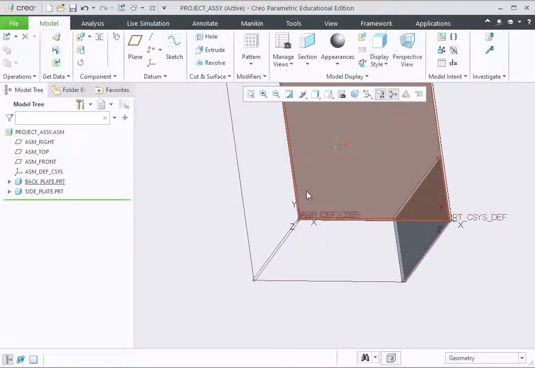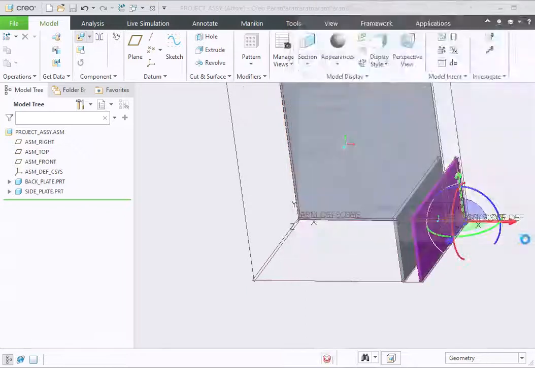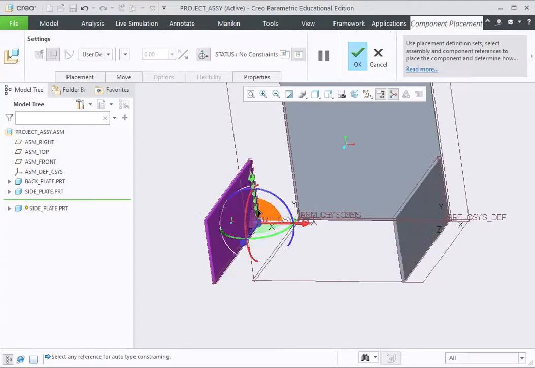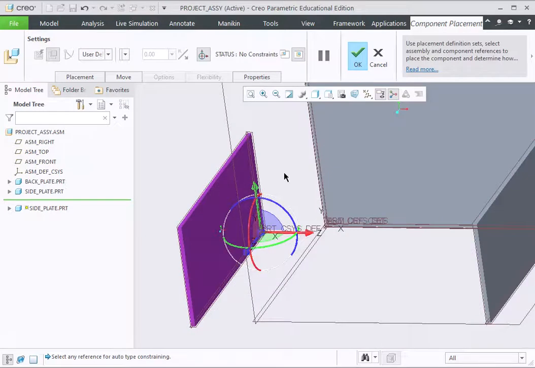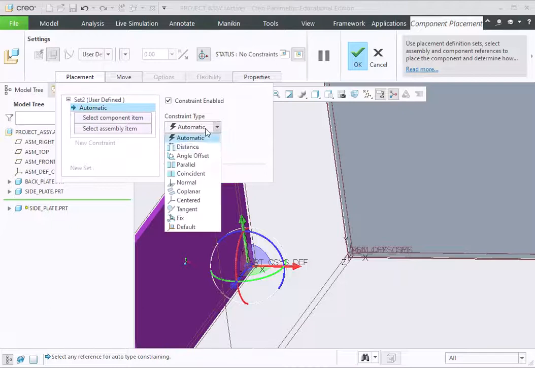So we can repeat the process at the other end. Assemble a side plate, open. This time we're going to drag it over here, and the placement, we set it coincident.